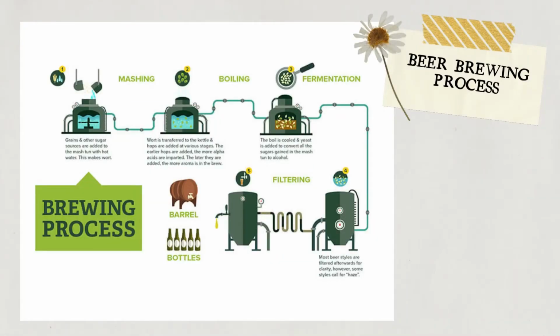Beer brewing process: to make beer, cereal grains, usually barley, are malted to increase the concentration of starch-digesting enzymes that provide the sugar for fermentation. Malted grain is crushed and mixed with hot water at about 65 degrees Celsius, producing mash. After a few hours, a liquid extract called wort is separated from the mix.